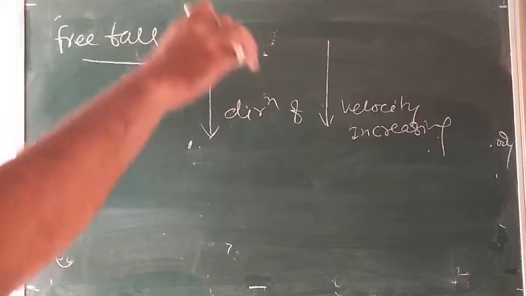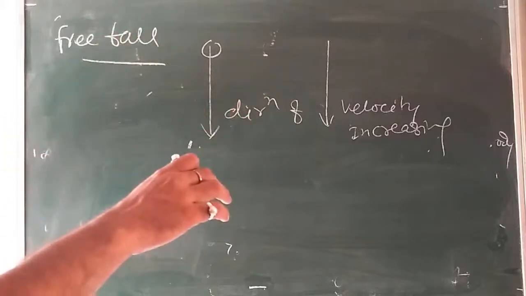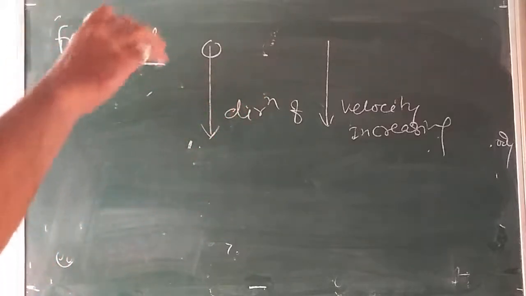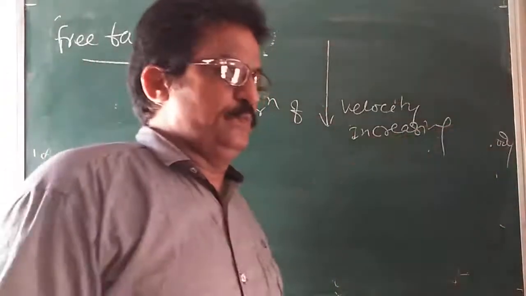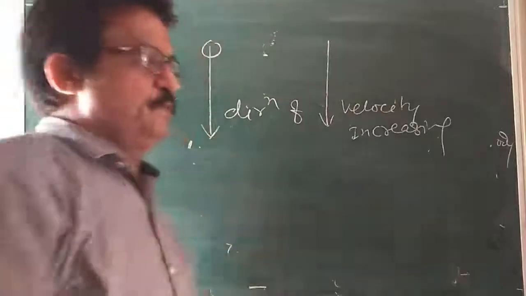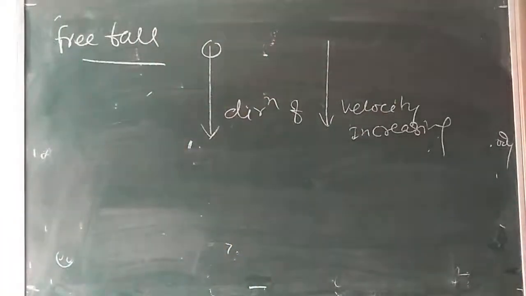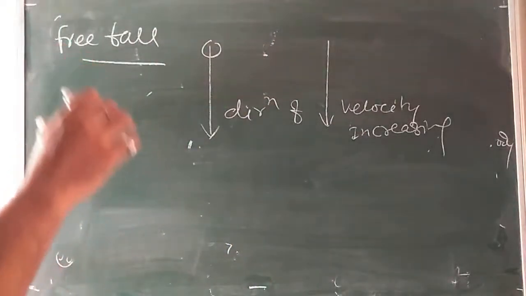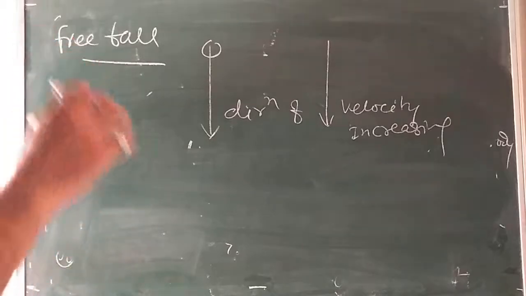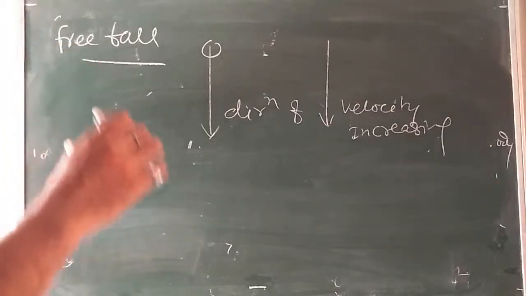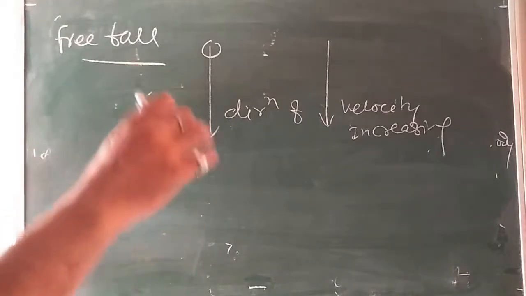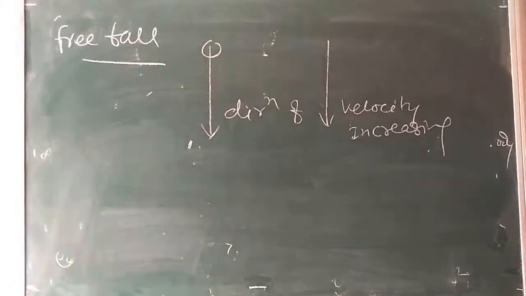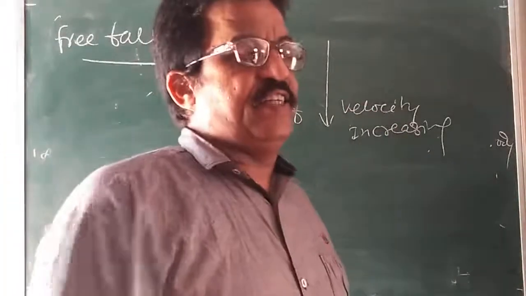He dropped both the stones of different masses from the top of a tower. He took a small stone and a big stone and dropped them from a hill. What did he observe? He observed that both the stones hit the ground at the same time. So he concluded that the acceleration of an object falling towards earth does not depend upon its mass.